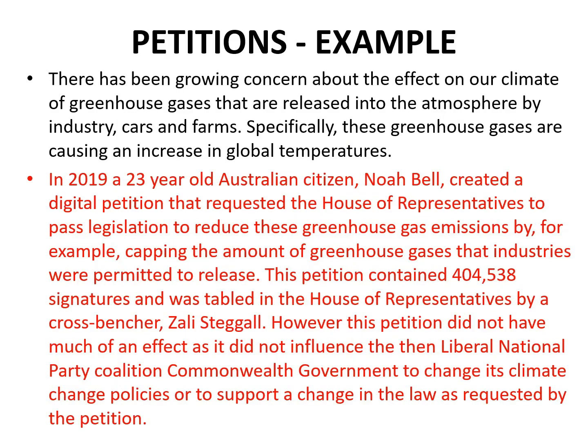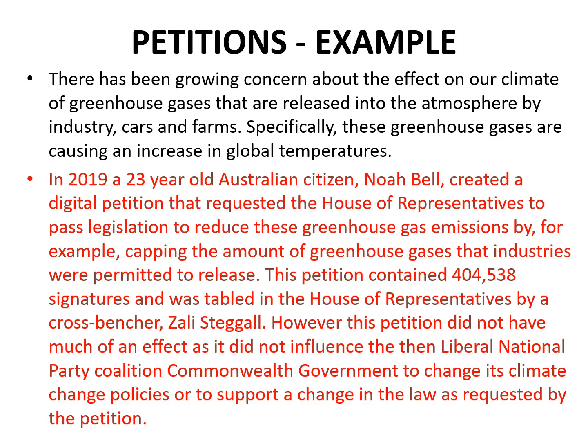The second example of a recent petition relates to climate change. There's been growing concern about the effect on our climate of greenhouse gases that are released into the atmosphere by industry, cars and farms. Specifically, these greenhouse gases are causing an increase in global temperatures, that is, an increase in temperatures across the world. In response to this concern, in 2019, Noah Bell, a 23-year-old Australian citizen, created a digital petition that requested the House of Representatives to pass legislation to reduce these greenhouse gas emissions by, for example, capping the amount of greenhouse gases that industries are permitted to release.